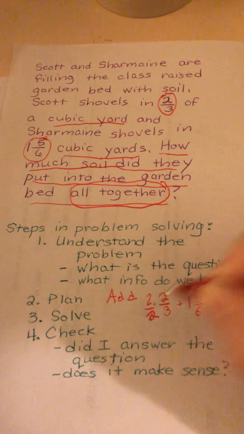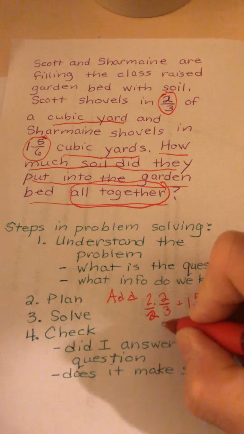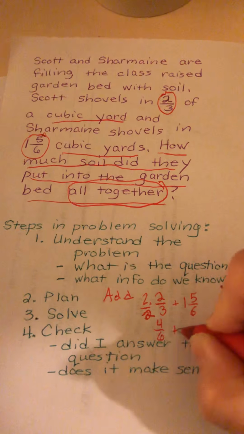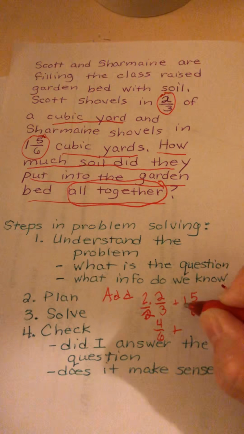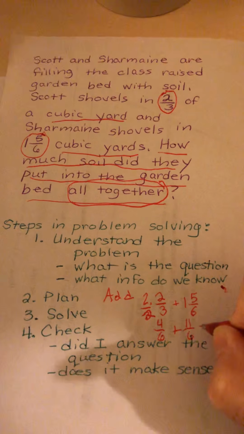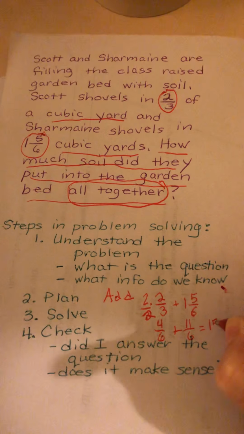I multiply this by 2/2, and I get 4/6 plus, to get a common denominator, 6 times 1 plus 5, 11/6. And that's going to give me 15/6.